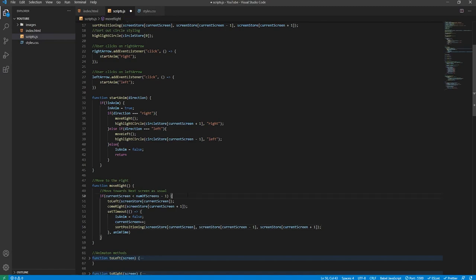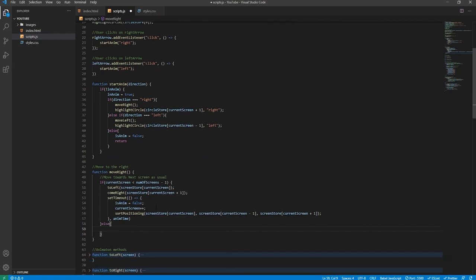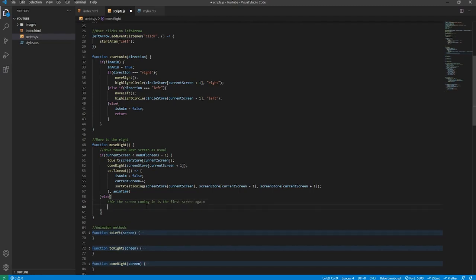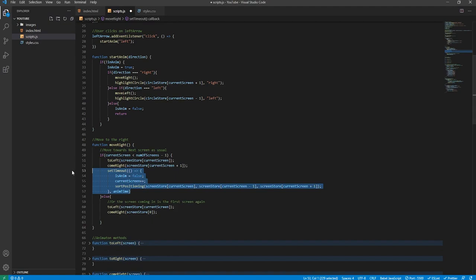Now this if statement is good, but there is another condition if that's not the case. If the current screen is either equal to the number of screens or greater than, the screen coming in is the first screen again. So we want to restart the carousel cycle essentially. What we'll do there is say toLeft on screenStore current screen, as normal, but the thing that's different is comeRight, which will be screenStore, the first image again, because remember we want to restart the cycle from the right hand side. And again we will just copy the setTimeout.